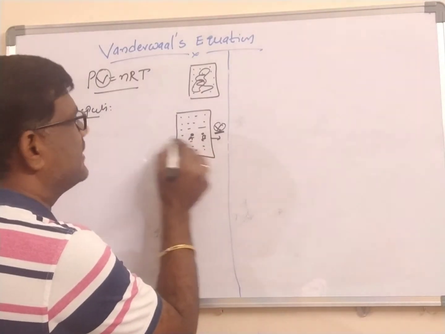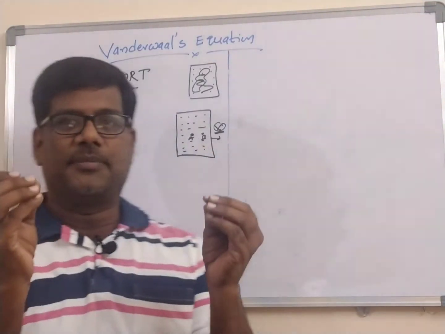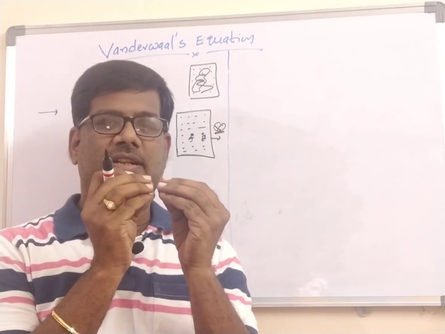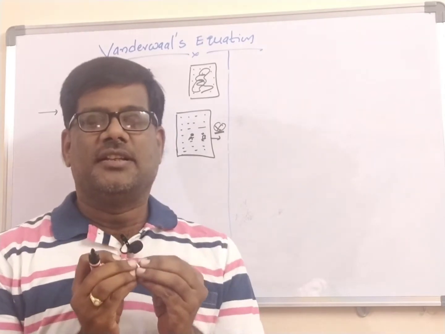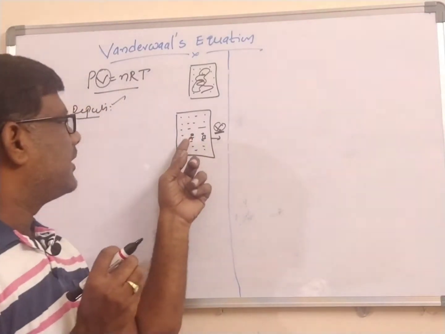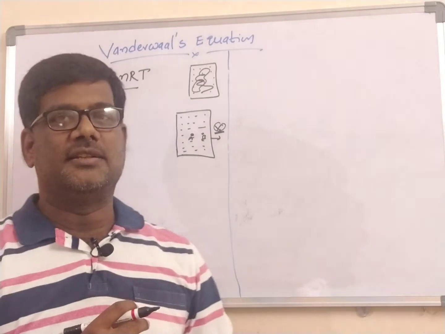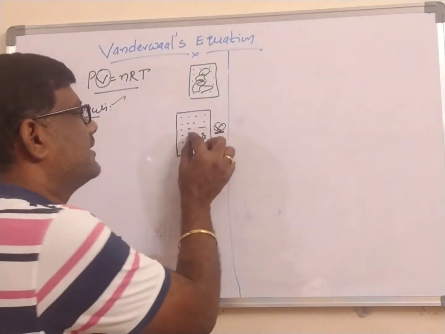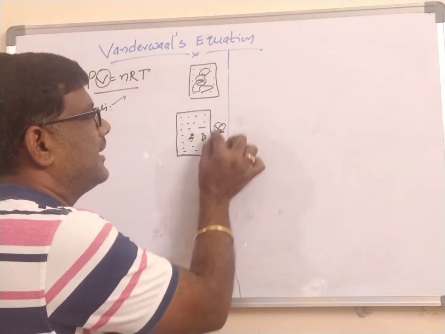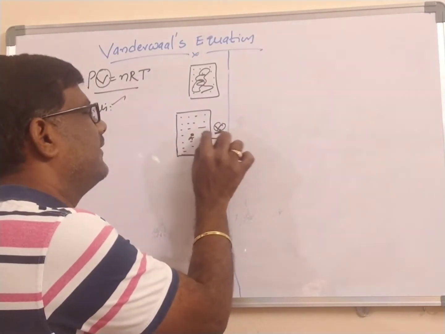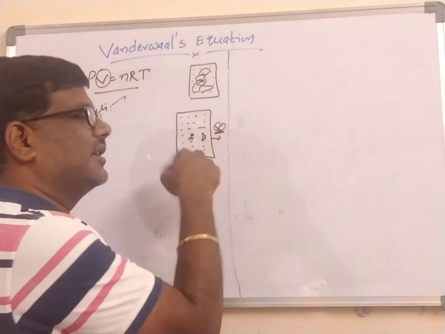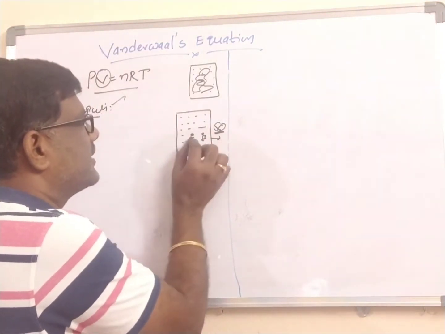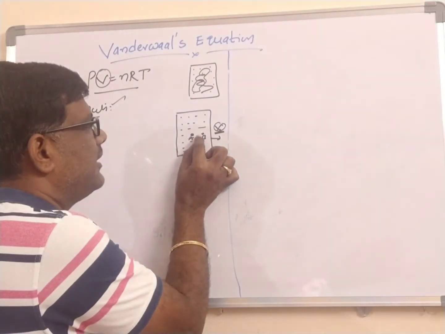But whenever you consider the repulsive forces, what happens? A comes closer to another molecule, and to some extent repulsion takes place, and it moves away. This A particle does not move through the entire volume. If there are no attractive or repulsive forces, this A molecule freely moves through the entire volume of the vessel, so the volume is equal to V. But with repulsive forces, A comes closer to B, immediately repulsion.